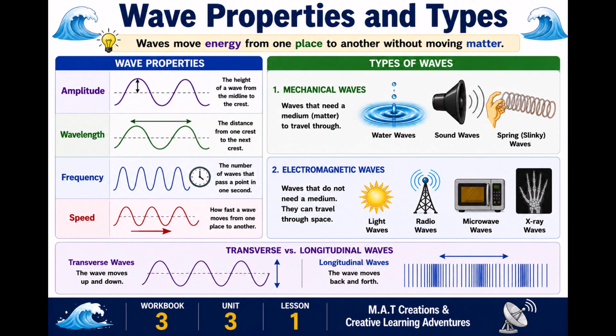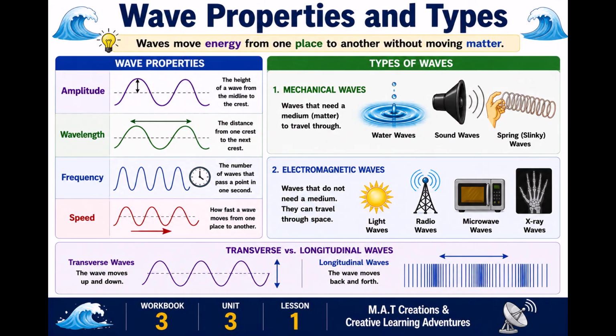Wave properties and types. Waves move energy from one place to another without moving matter. Wave properties: amplitude, wavelength, frequency, speed. Amplitude: the height of a wave from the midline to the crest. Wavelength: the distance from one crest to the next crest. Frequency: the number of waves that pass a point in 1 second. Speed: how fast a wave moves from one place to another.